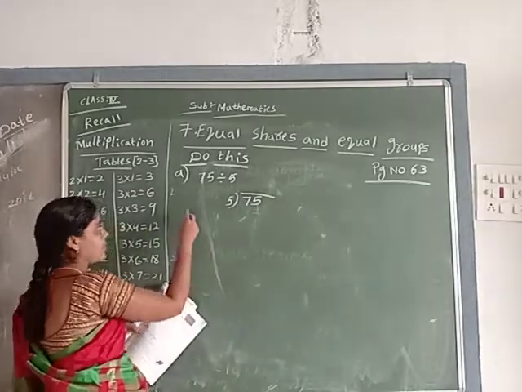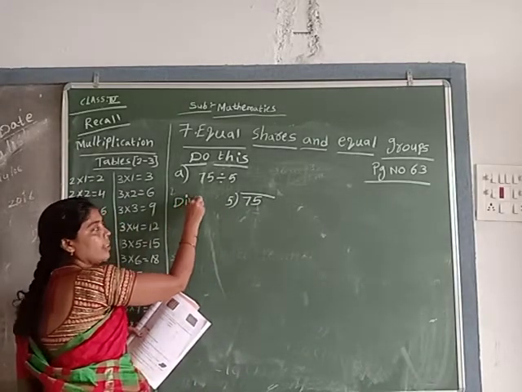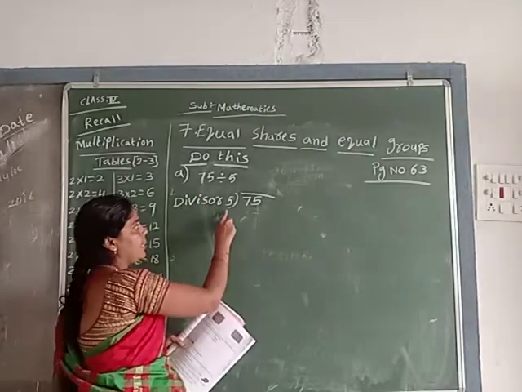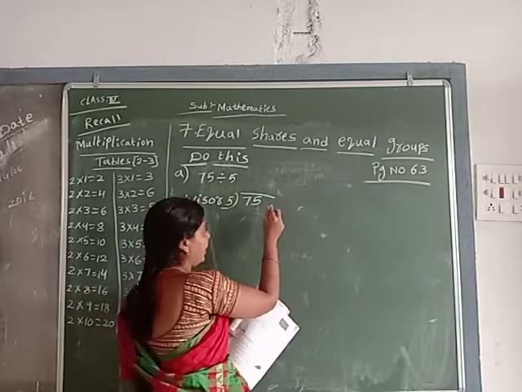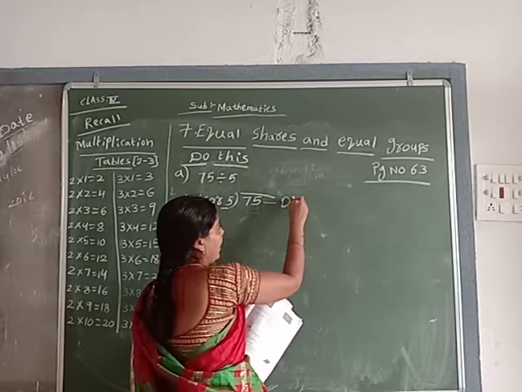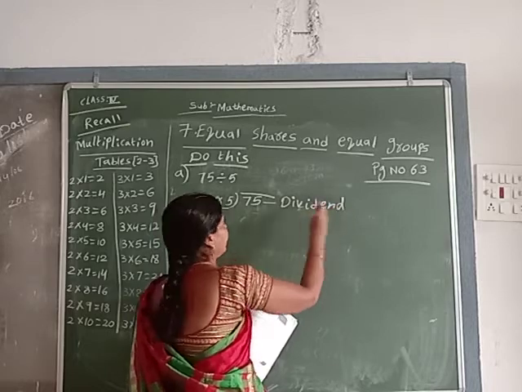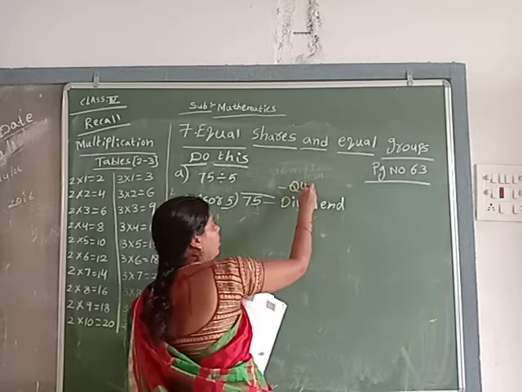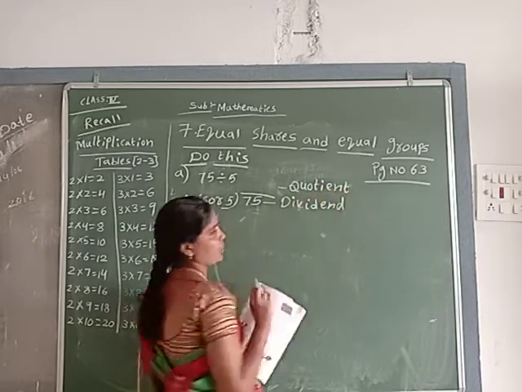Okay. What is this? Divisor. Spelling: D-I-V-I-S-O-R. Divisor. 5 is the divisor. What is 75 here? Dividend. Spelling: D-I-V-I-D-E-N-D. Dividend. Upon it, quotient. So you write Q-U-O-T-I-E-N-T, quotient. Okay?